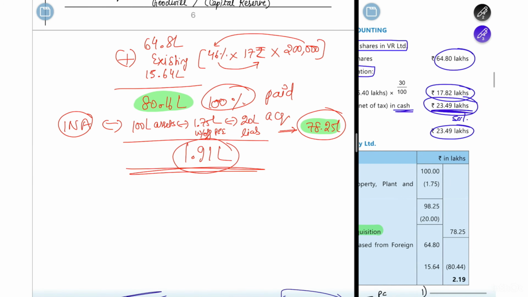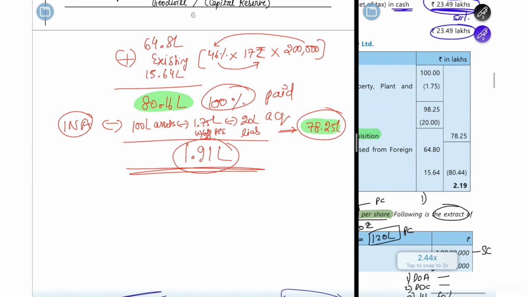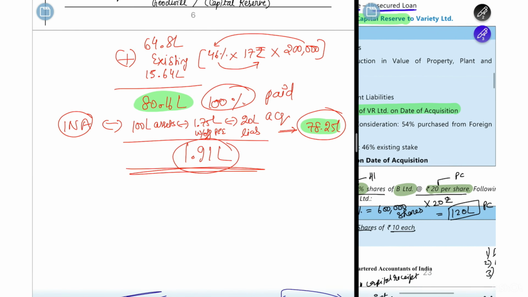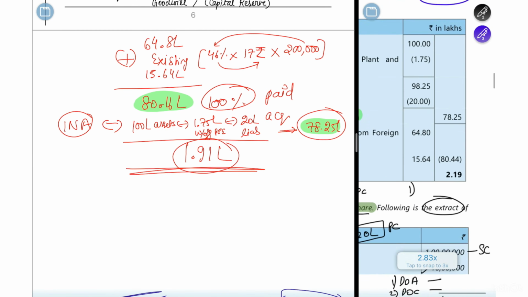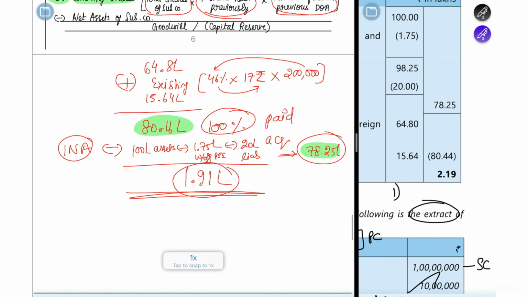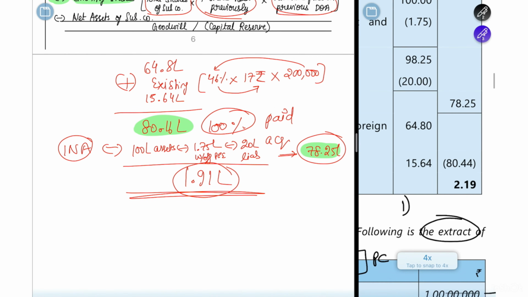Let's confirm this. 80.16 minus 78.25. Just give me a second. 64.8 is correct. 15.64 is correct.